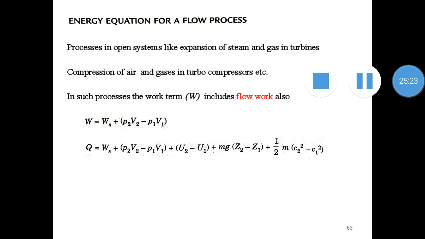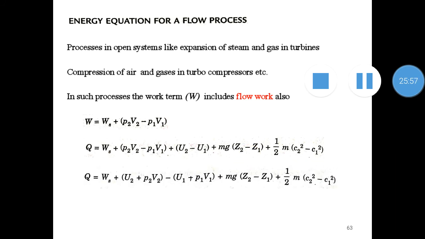Applying the first law of thermodynamics, Q is equal to Ws plus P2 V2 minus P1 V1, so this whole term indicates our work, plus internal energy U2 minus U1, plus gravitational potential energy mg (Z2 minus Z1), plus half m (C2 square minus C1 square). This is after differentiating, integrating and applying limits to this equation. That's why we have U2 minus U1, Z2 minus Z1 and C2 square minus C1 square.